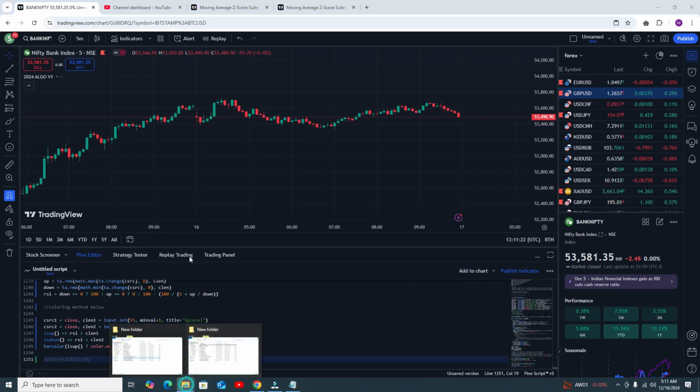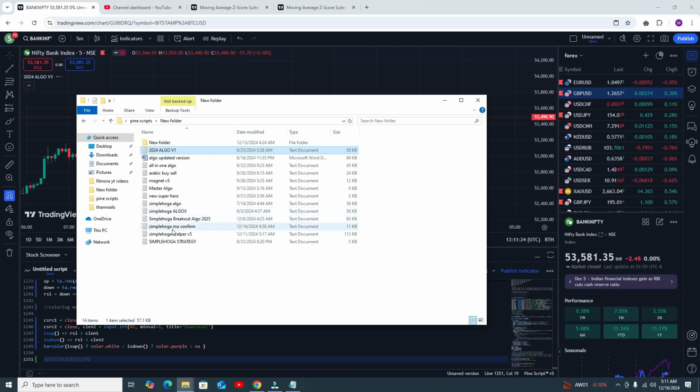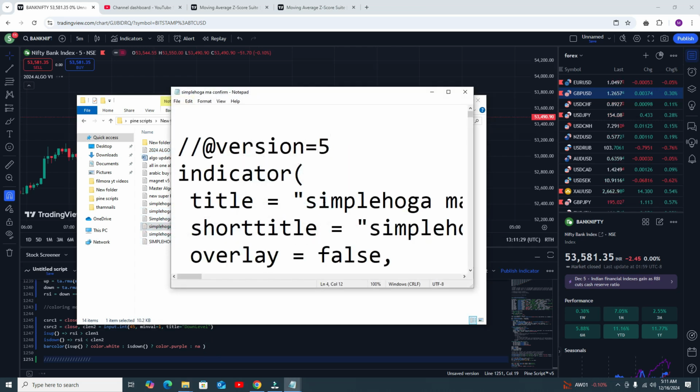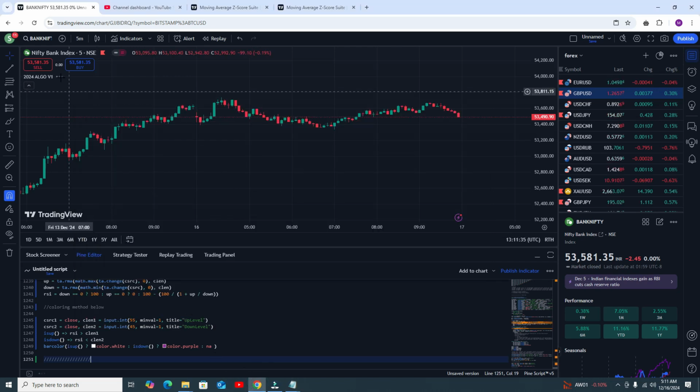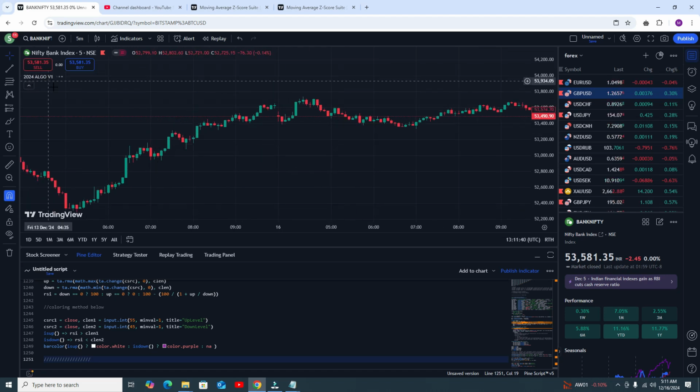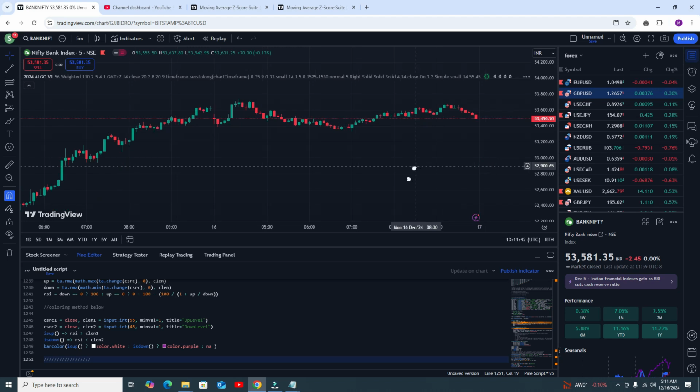Okay, go to the second indicator, which confirms this one, MA. This is my new indicator. So just press Control A, that means copy all the code, then go to the Pine Editor again. Here you will see that it is now loading and it will be added to my chart in a few seconds. You will get the text file.